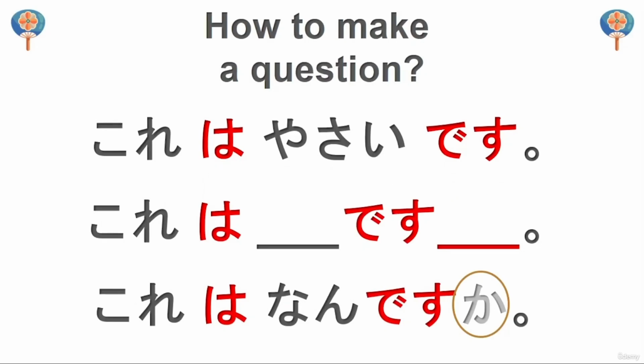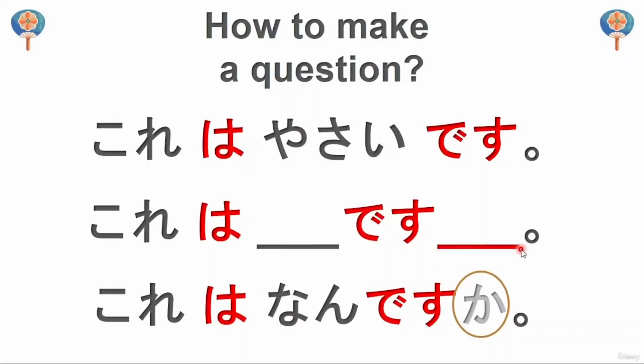Now, how to make a question in Japanese. First, let's take a look at the sentence that we have just analyzed. これは野菜です。As for this, it's a vegetable. Now, if we want to make a question, we need to empty the space after wa. So we need to take out our object, yasai, and we need to add an empty space after desu.